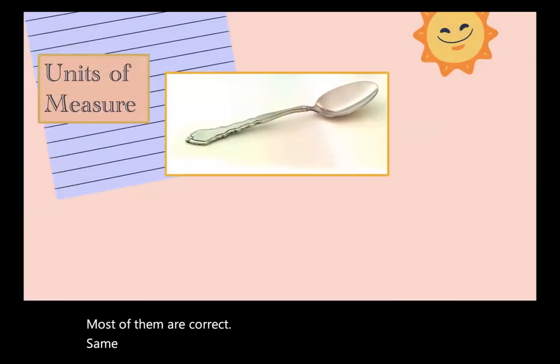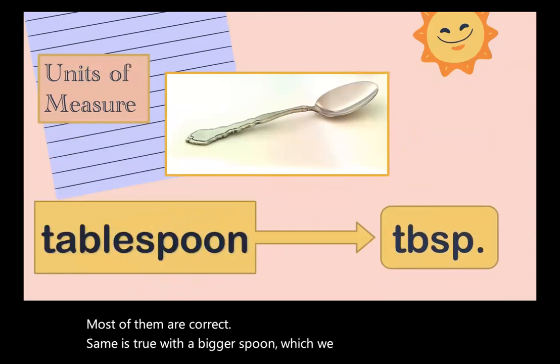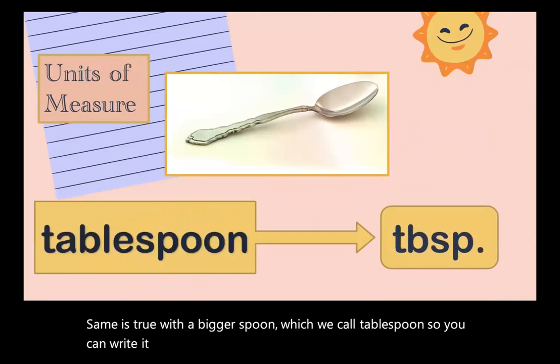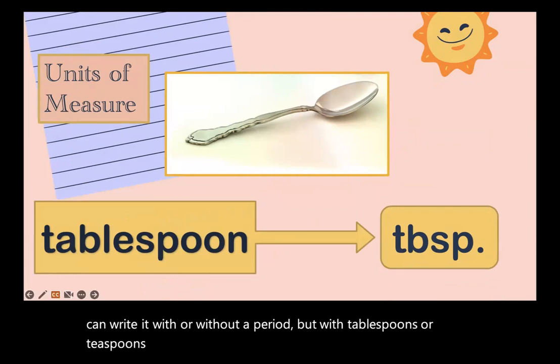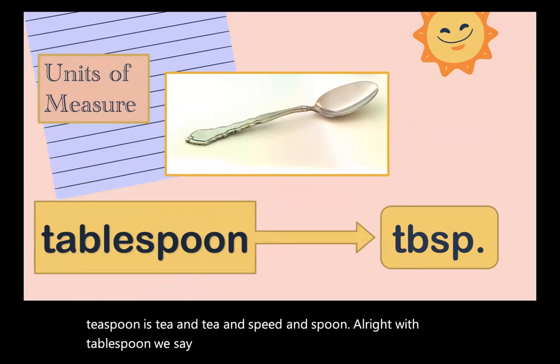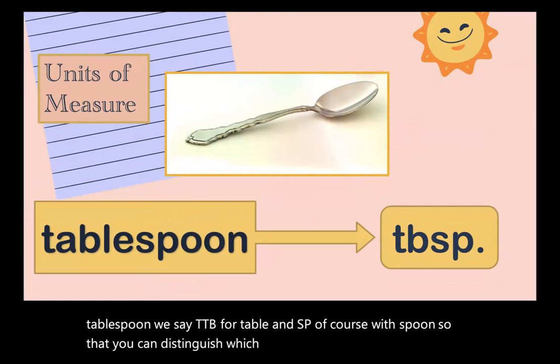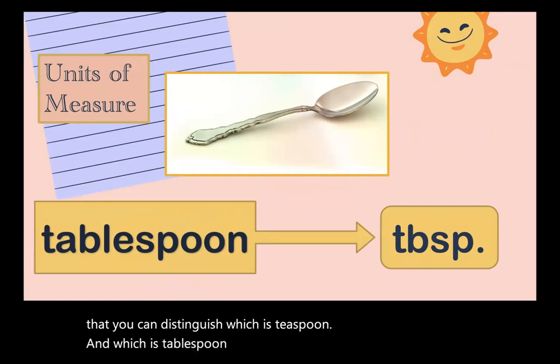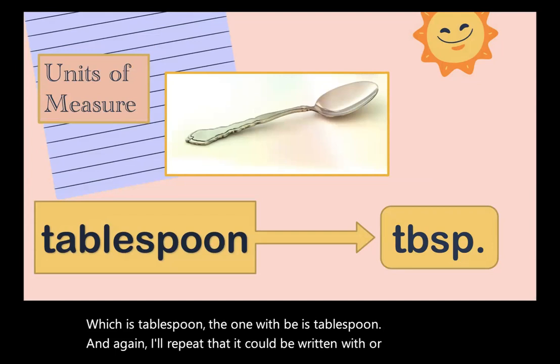Same is true with a bigger spoon, which we call tablespoon. So you can write it with or without a period. So teaspoon is TSP. All right, with tablespoon, we say TB for table, and SP, of course, for spoon, so that you can distinguish which is teaspoon and which is tablespoon. The one with B is tablespoon. And again, I'll repeat that it could be written with or without a period.